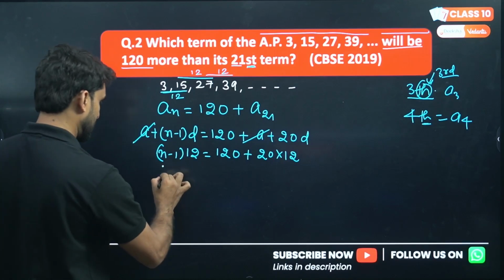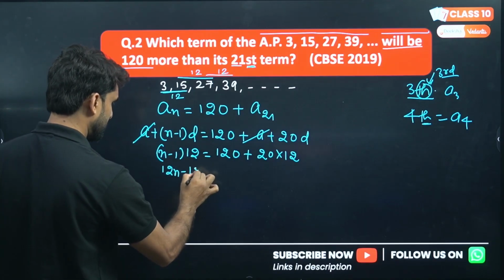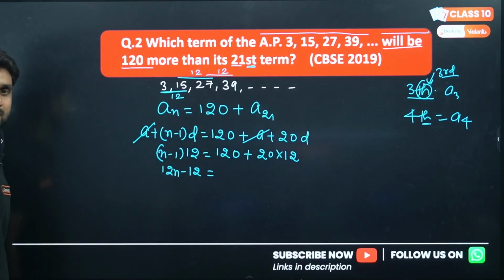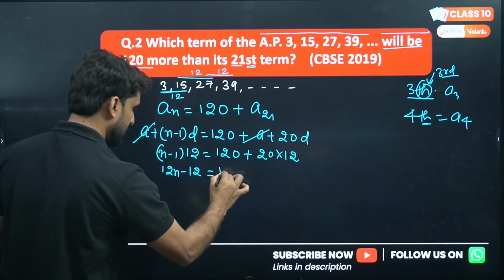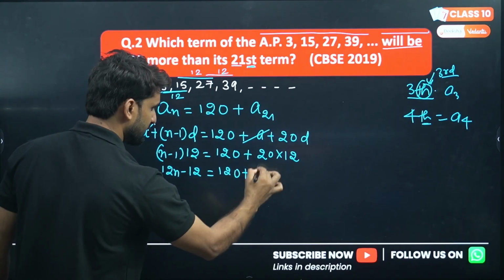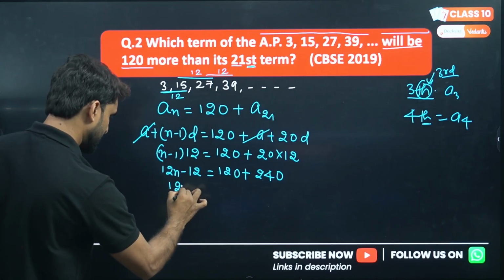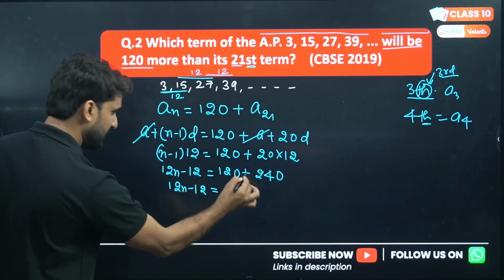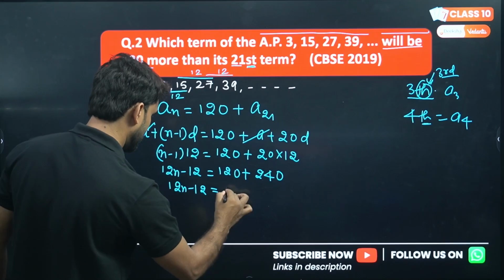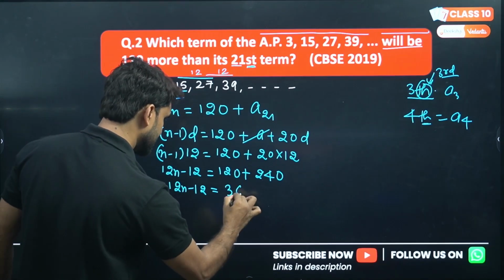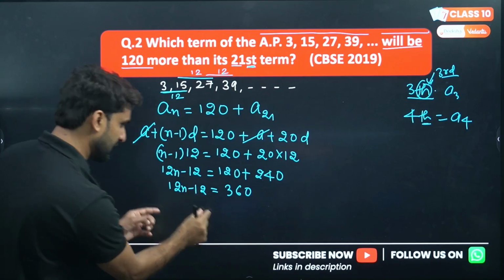So 12n minus 12, please open the bracket here. 120 plus 240 will be 360. So 12n minus 12 equals 360. Now we can shift 12 to this side.